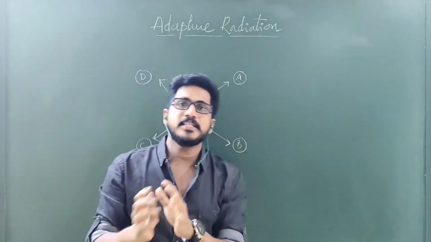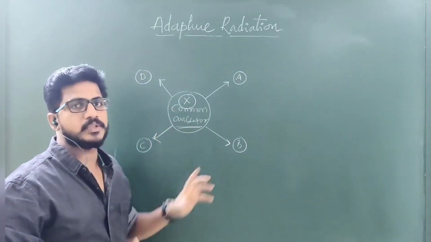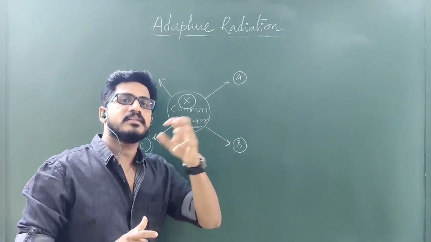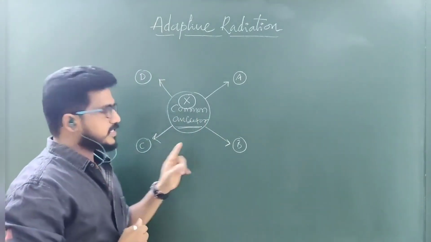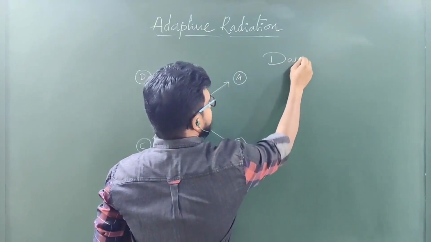Just as the sun rays are distributed, that is why it is called sun radiation. So species come through radiation after some adaptations. For this, I will give you an example: Darwin finches.